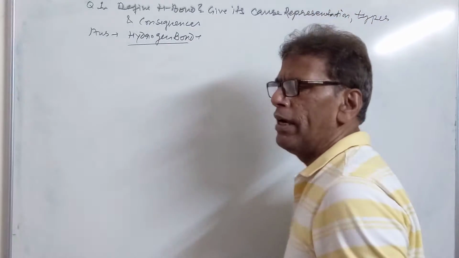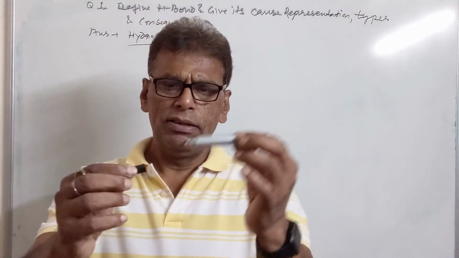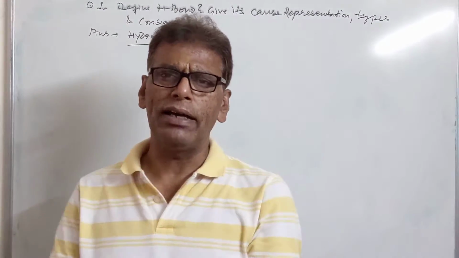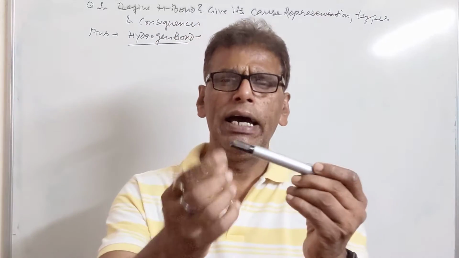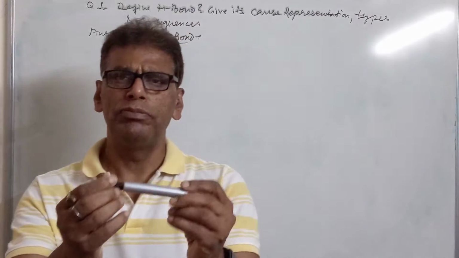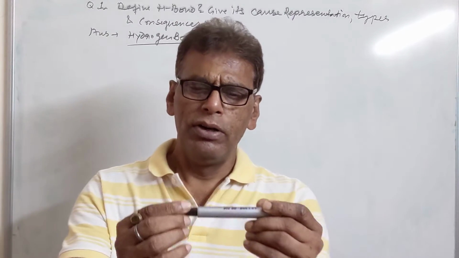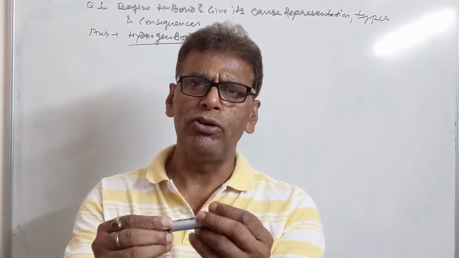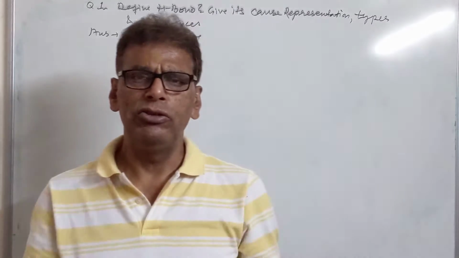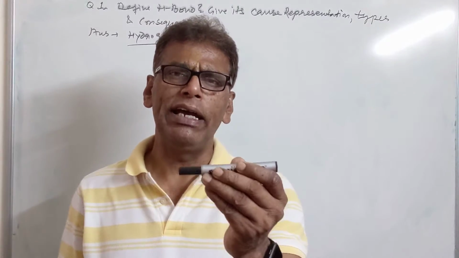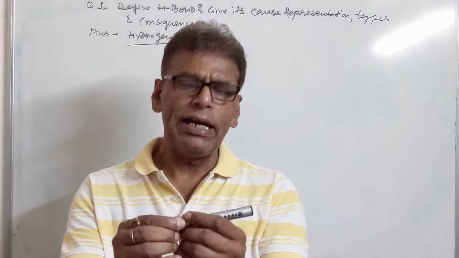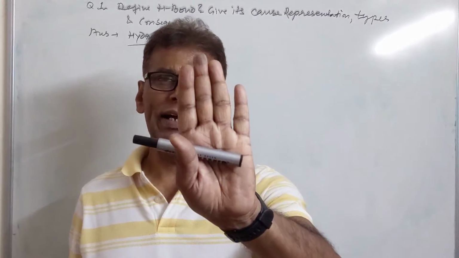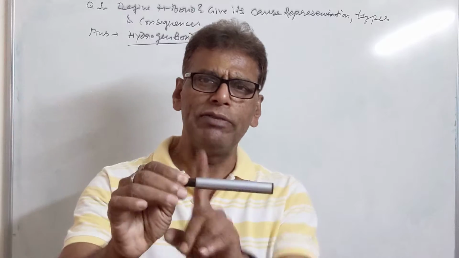In order to understand this bond, let us see: this body of the pen is called the electronegative atom, that can be oxygen, fluorine or nitrogen, and this black cap of the pen is called the hydrogen. When a covalent bond is formed between hydrogen and an electronegative atom, you know that this atom has more electronegativity, therefore it will pull the shared pair of electrons towards its side, and this part will acquire negative charge while this portion will acquire positive charge.